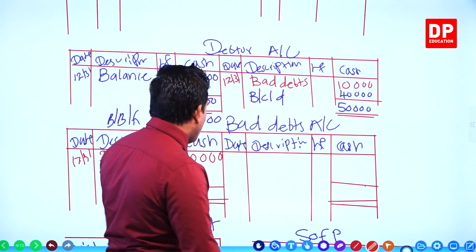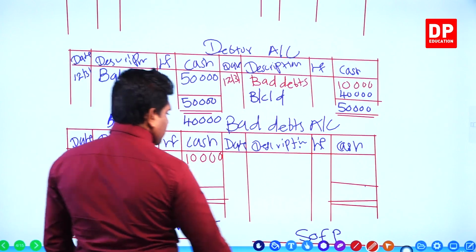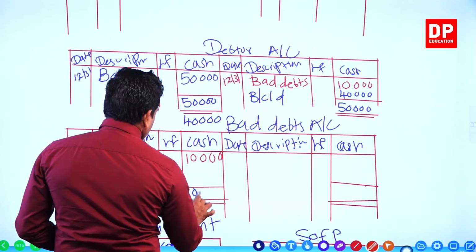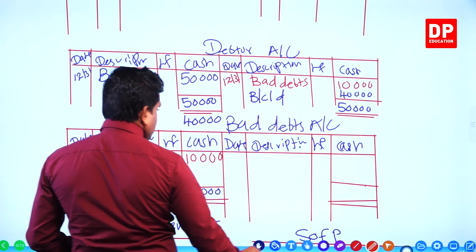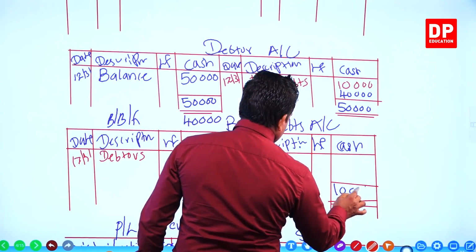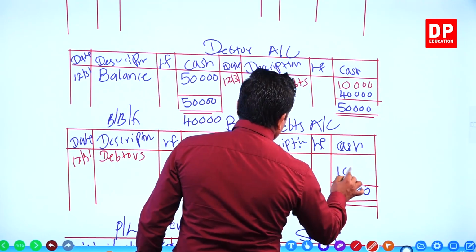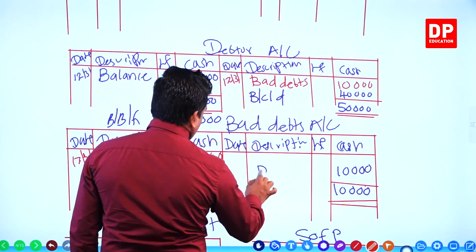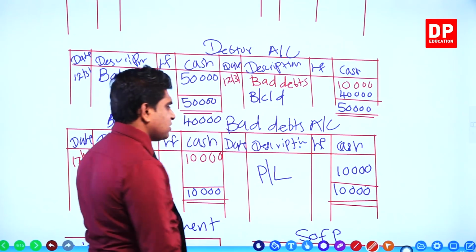Now you go to the bad debts account. Bad debts account, 10,000. If it is an expense, if it is a loss, losses and expenses, to where do we transfer? The profit and loss statement.